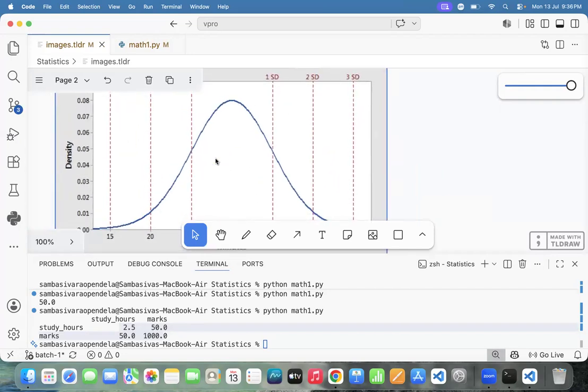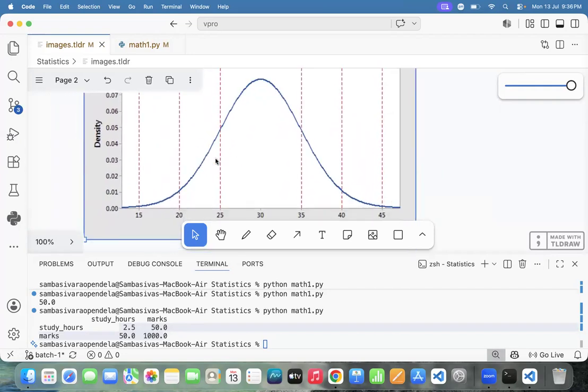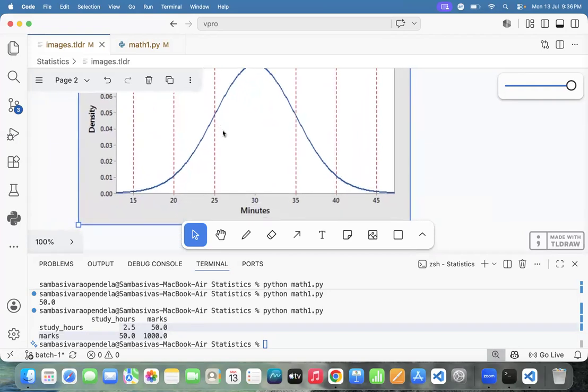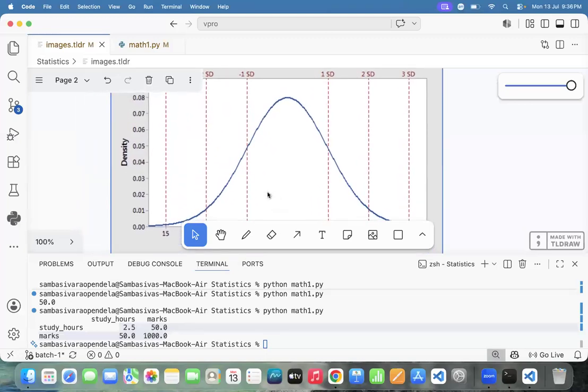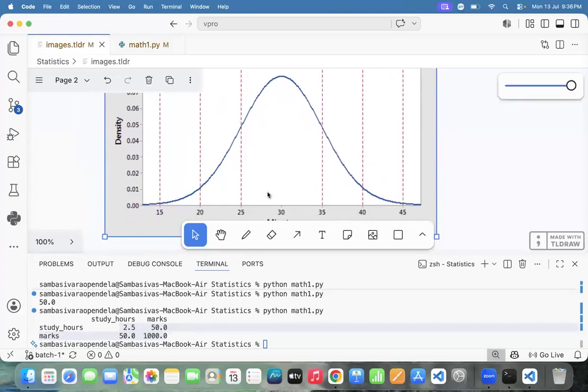Majority of the students are between 25 and 35. If you are able to understand the graph, well and good; otherwise, just remember the graph.